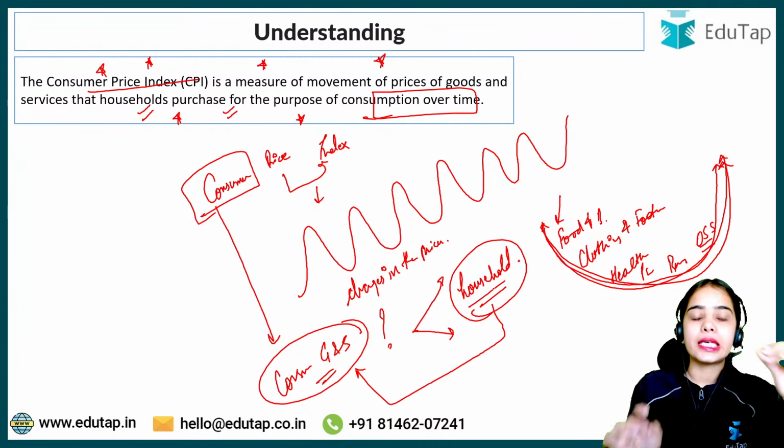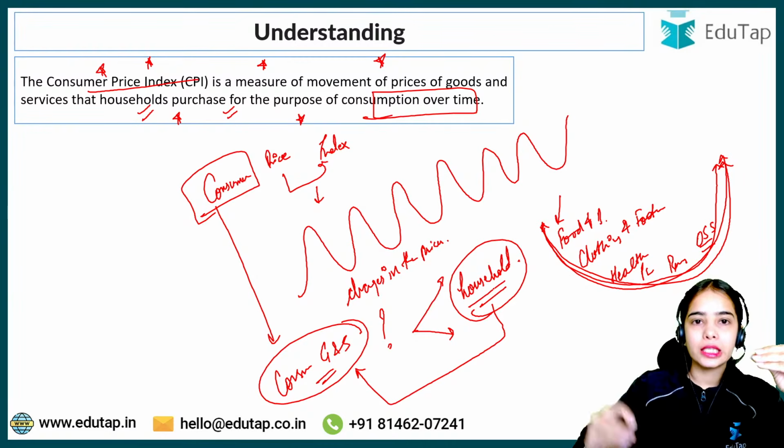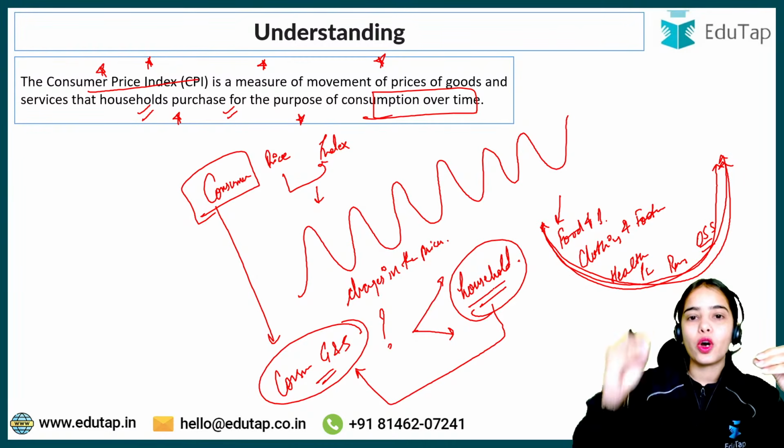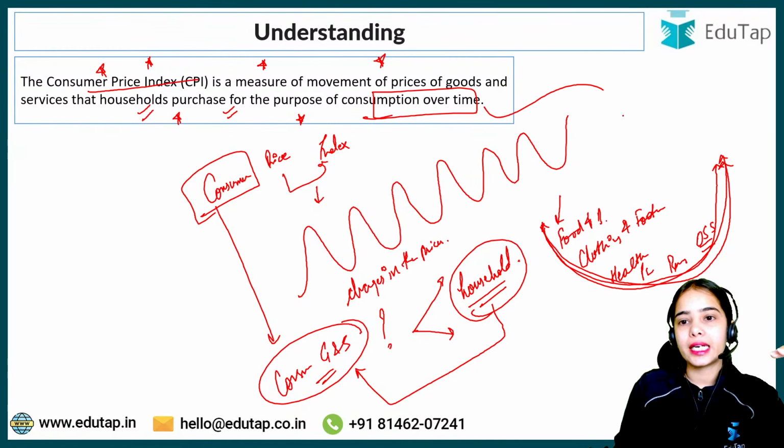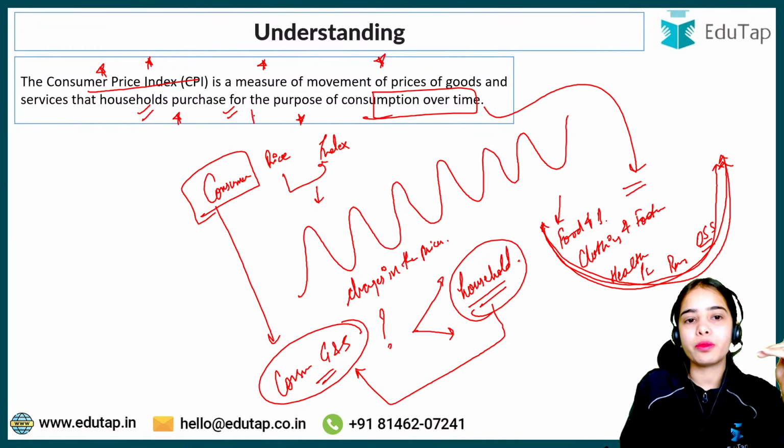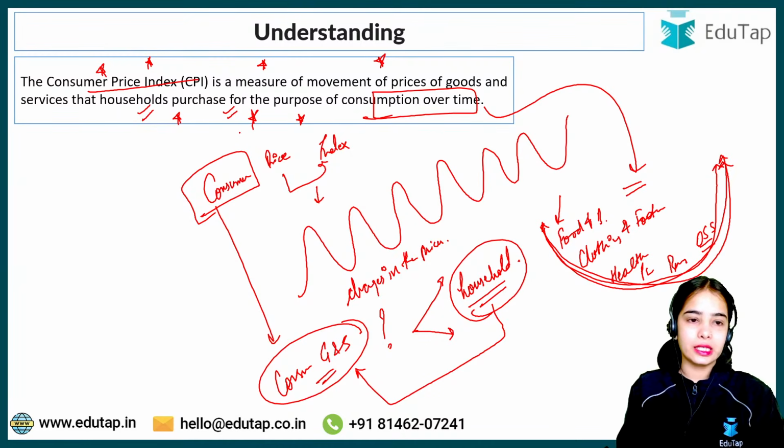So the consumer price index shows us the fluctuation in the prices, the movement of the prices of the goods and services that are consumed by the consumers, that are consumed by the households. Okay, so this is the idea.